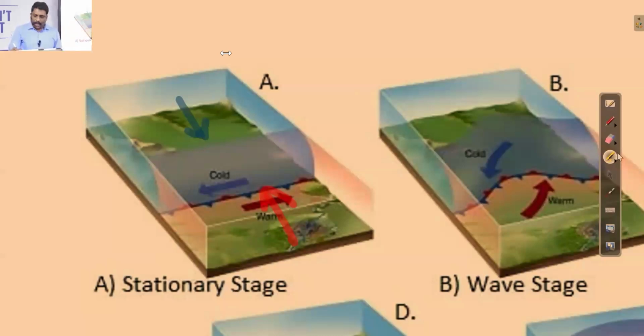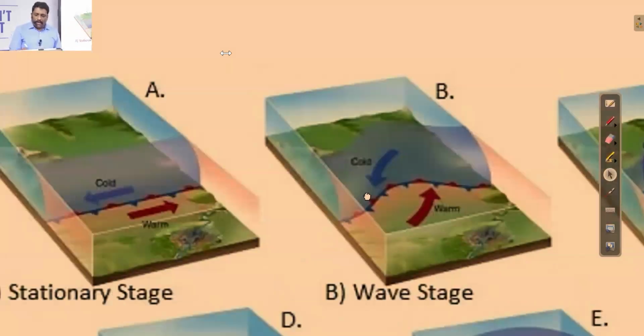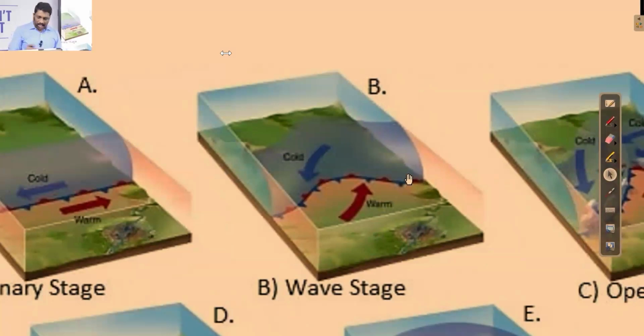Still, cold polar wind, being heavy in density, will try to push this front towards the lower latitude, because it is comparatively heavy when compared to warm winds. The warm wind, instead of pushing the cold air mass, starts rising above this front.